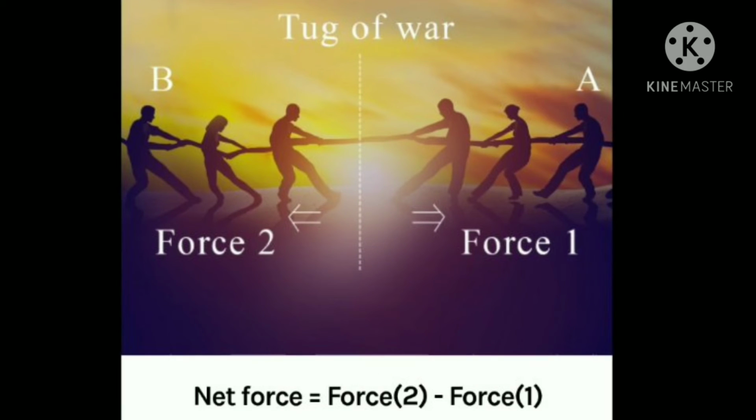So to calculate the net force, we subtract force 1 from force 2. Net force is equal to the force of team B minus the force of team A, that is force 2 minus force 1.